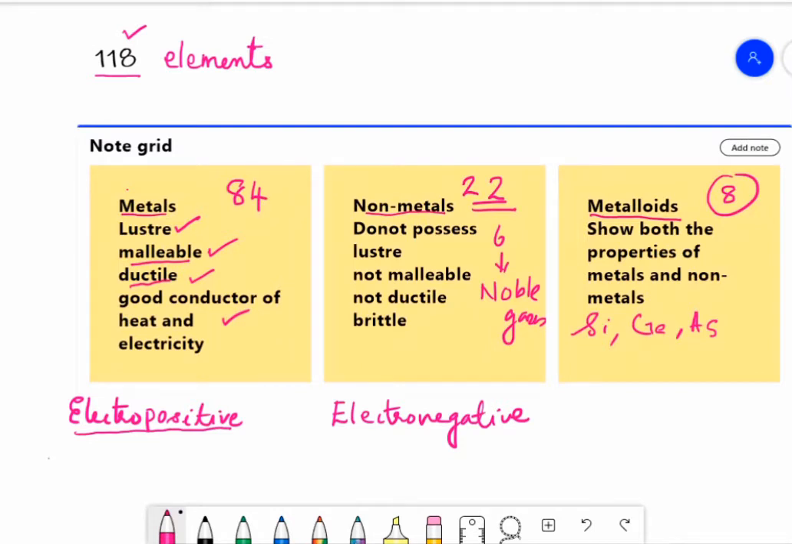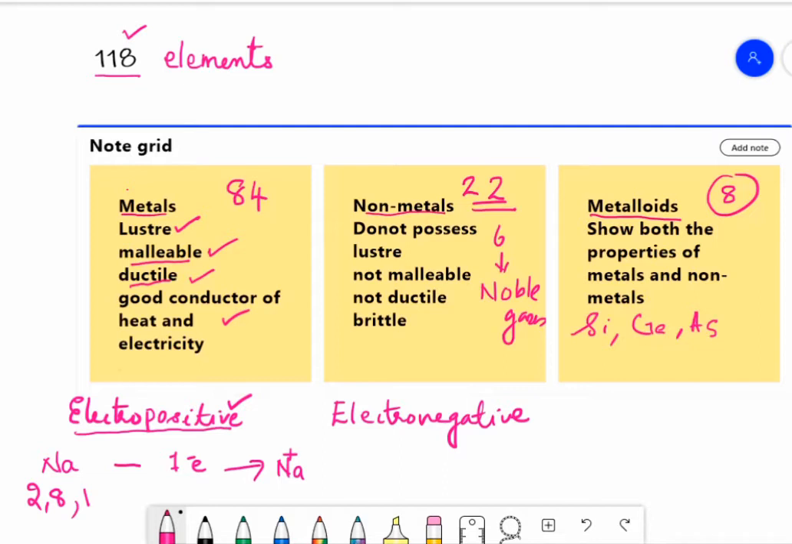For example, if I write Na, its configuration is 2, 8, 1, and during a chemical reaction sodium can lose one electron and form a positive ion, Na+. So generally we say metals can form positive ions, so they are called electropositive elements. Some examples are potassium, magnesium, calcium, aluminum, barium, copper, all coming under the category of metals.